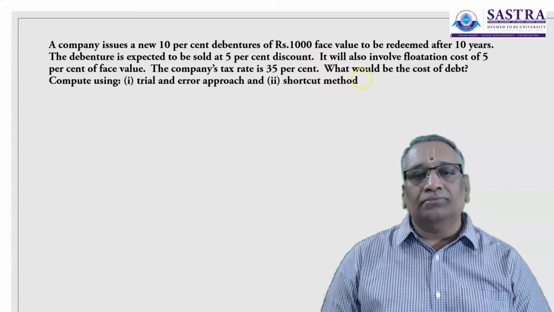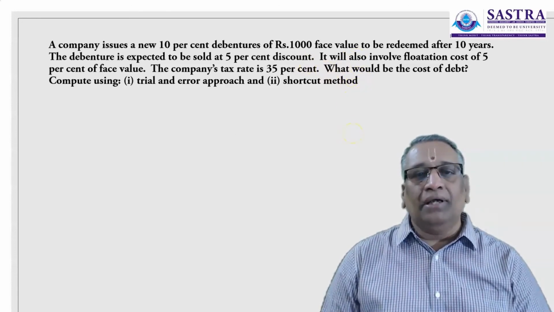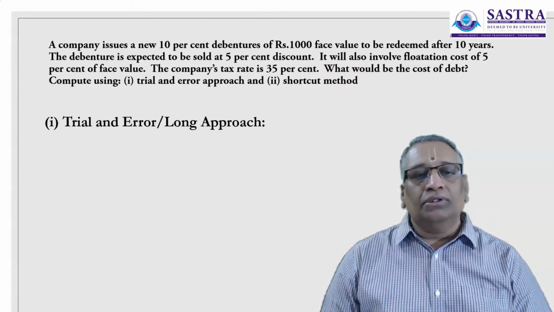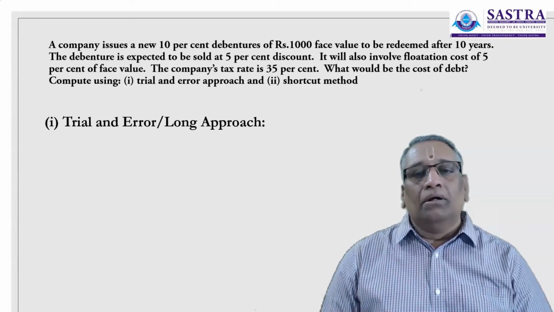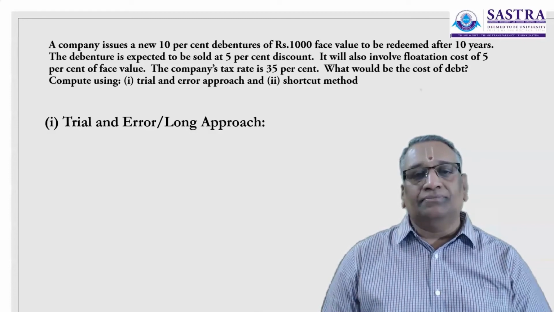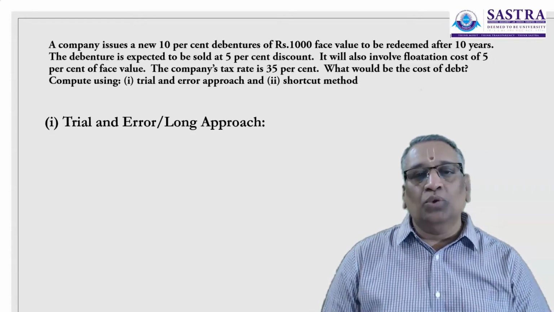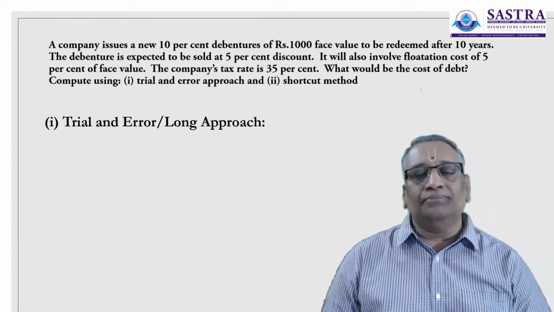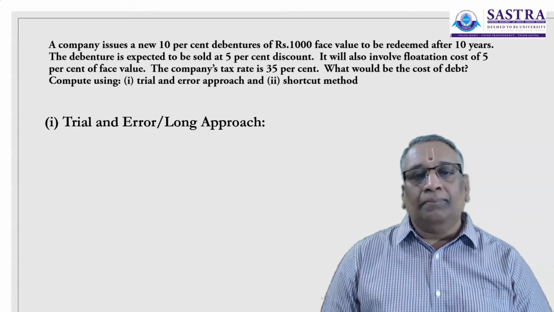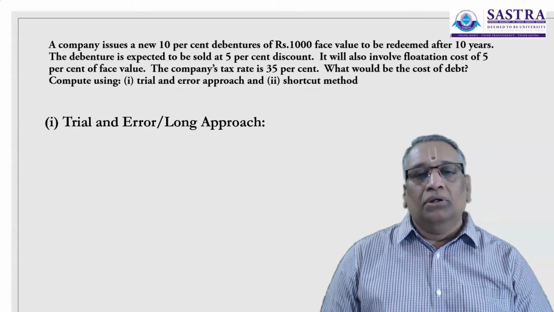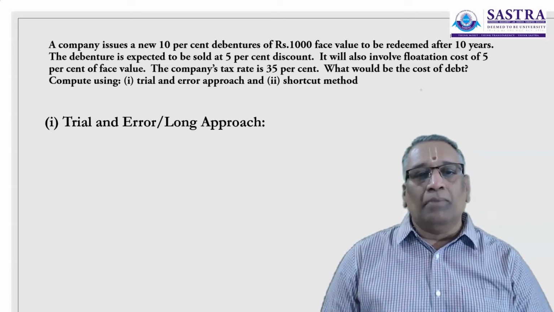Now let us look at how the cost of debt can be calculated using trial and error approach and shortcut method. In trial and error approach, we have to try with different rates to find out the rate at which your realized value is equal to the present value of interest payment and the present value of the repayment of the principal amount.